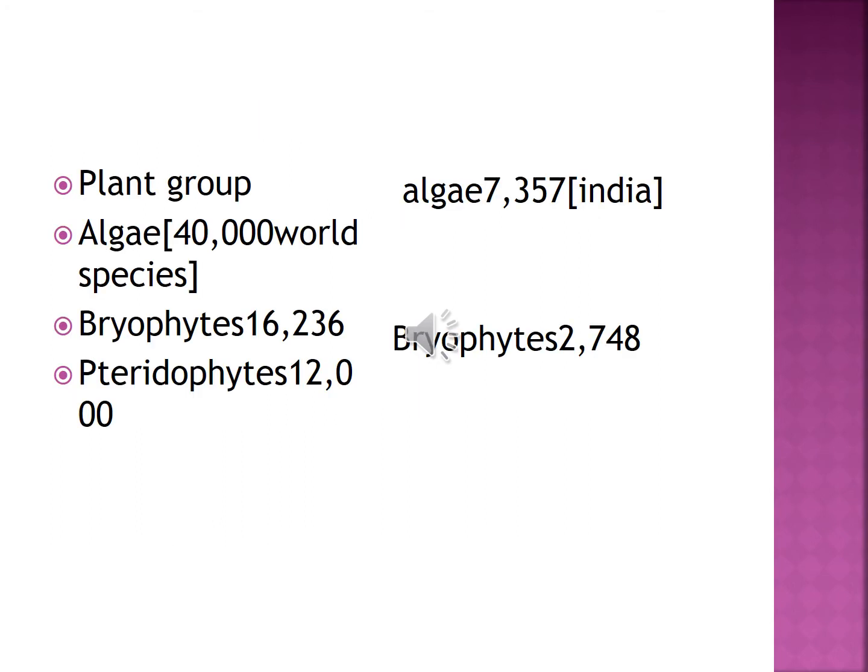In our world, most plants and animals are present here. Now we discuss plants only. That's why here we can see plant groups. Algae: 7,357 in our India, and in our world 40,000 species are present. Then bryophytes: 60,236 present. Then pteridophytes: 12,000 present. So in our world, so many organisms are present, and plants also have many kinds of organisms.